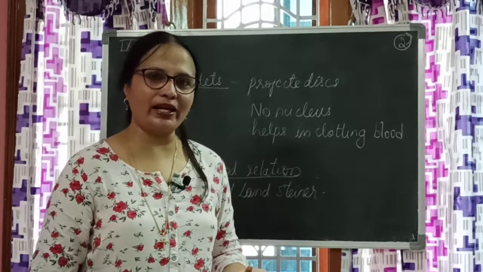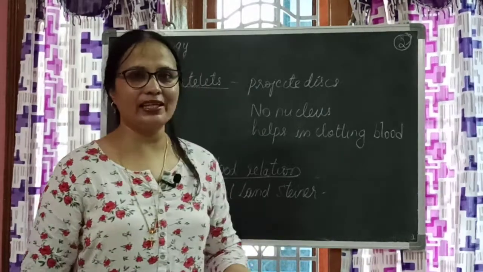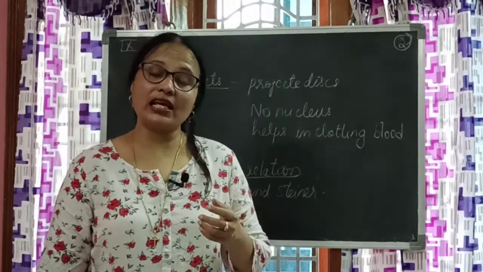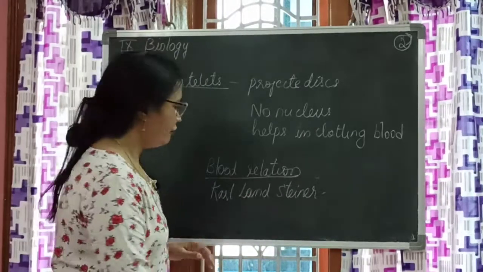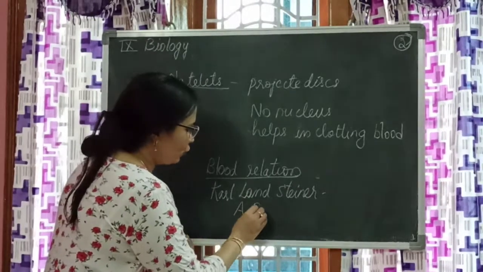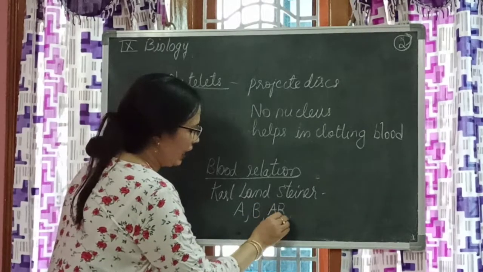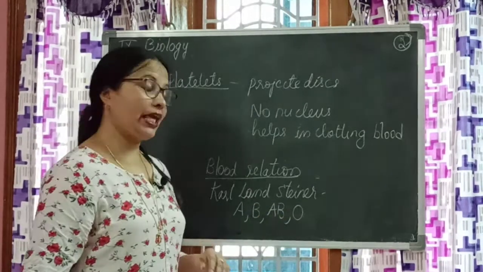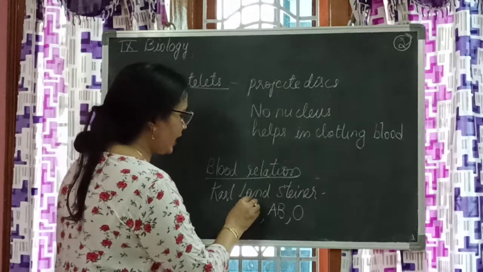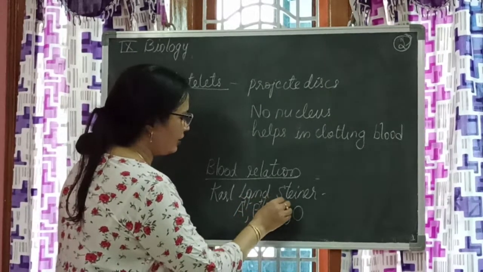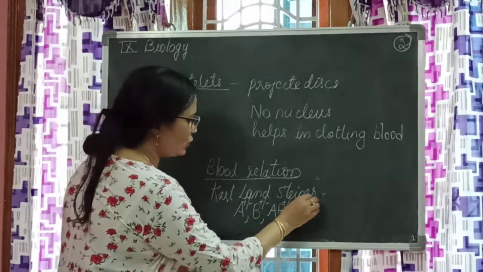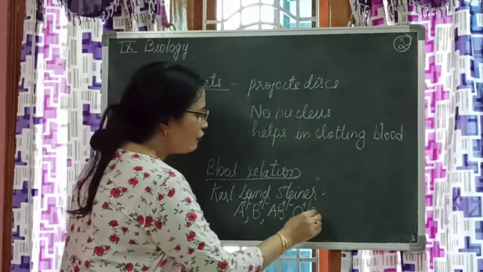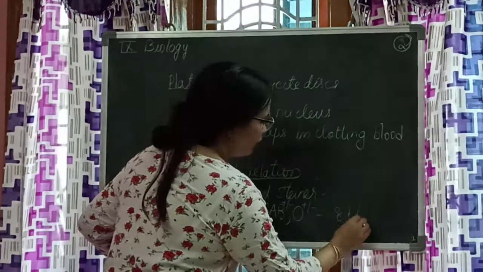How? You may be wondering. Actually what he said is, our bloods are of various groups. For example, group A, group B, group AB and group O. In that again, positive is there, negative is there. That means we have 8 blood groups.